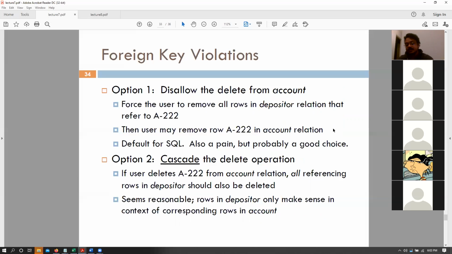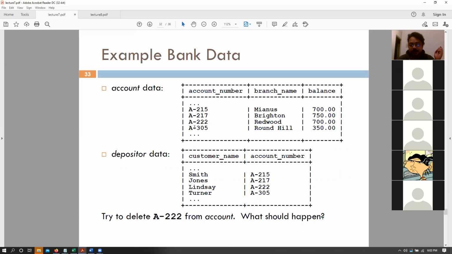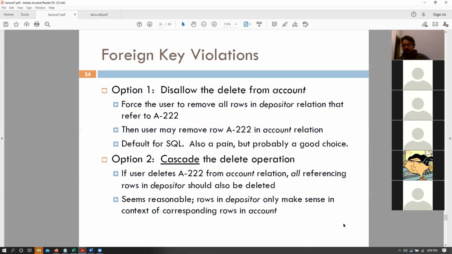Or sometimes your database systems are quite smart, and I know that Postgres and MySQL are quite smart about this, that they would allow you to cascade your delete operations. So if I'm deleting this particular account from the account table, your database system would actually look for all tables that are referencing this table, search for the account number A222, and delete all of those before deleting this particular account. So MySQL and Postgres do something similar to that. Essentially it would automatically delete this entry from the depositor table and then delete this entry from the account table.